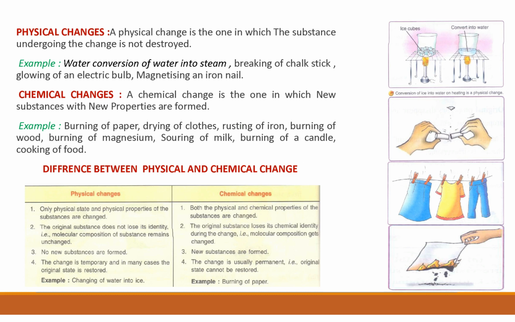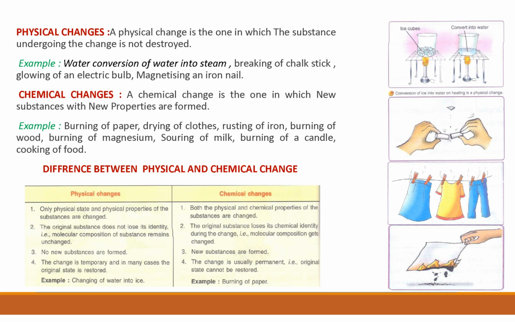The change is temporary and it may cause the original state to be restored. The change is usually permanent. As I have explained earlier, the physical change is temporary, or we can say reversible change. We bring back the original substance or the original state is restored. But in chemical change, it is permanent. Original state cannot be restored, means we can't bring back the original substance.